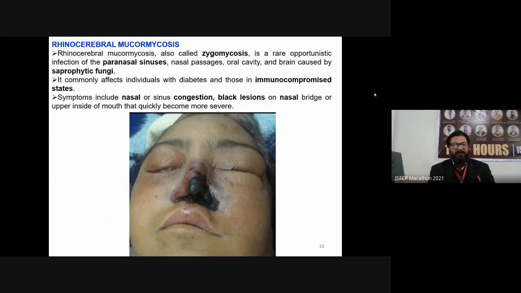Because we know diabetic patients are not much capable of producing antibodies against particular infections due to their weak immunity. The symptoms associated with rhinocerebral mucormycosis are nasal or sinus congestion, and black lesions on the nasal bridge. You can see this is a real picture of this infection, or on the upper inside of the mouth, which quickly becomes more severe.